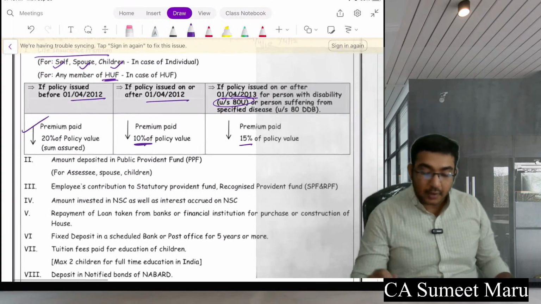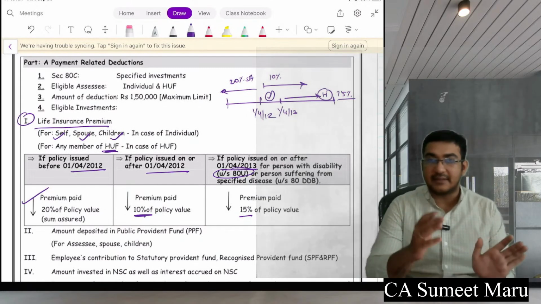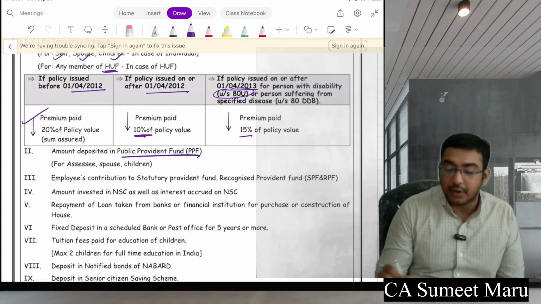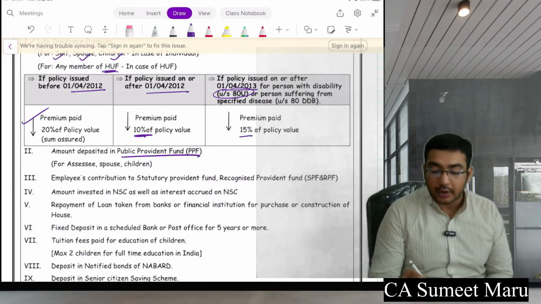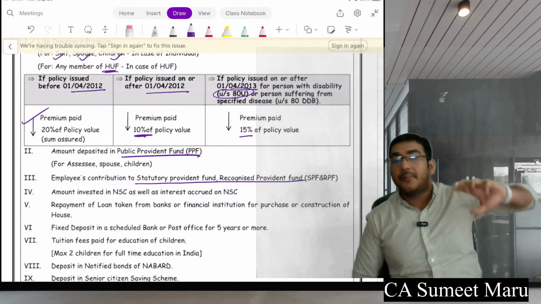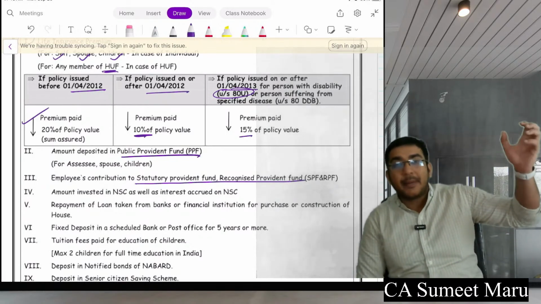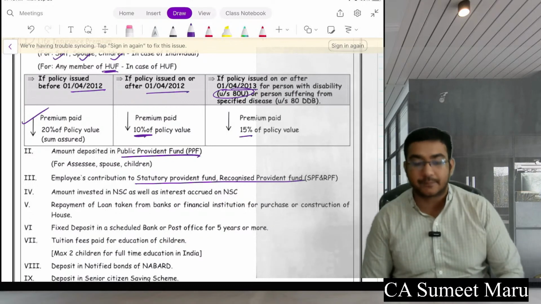Okay. Further, this is the first part of this mall, the first section of this shop. Next is your amount in your PPF, again for you, your spouse as well as your children. Contribution to statutory provident fund, recognized provident fund. So if you remember, when we learned provident funds in the salary chapter, whatever payment we used to ignore there, you will in fact get a deduction here in VIA.